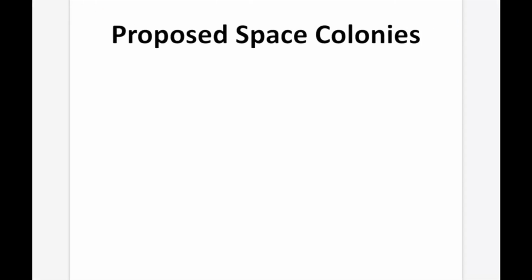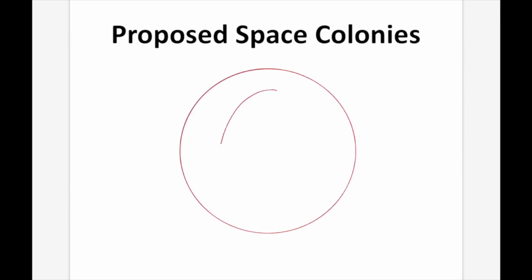Now, how this could work is if we have a circular spacecraft with a hole in the middle. This is going to be called a torus. And what this torus is going to allow us to do is spin it. And as we spin it, we're going to create the centrifugal force against the outside walls. And if those outside walls were the things that we were standing on, we could create a force down on our legs. And therefore, down would be everywhere where we have an outside wall.